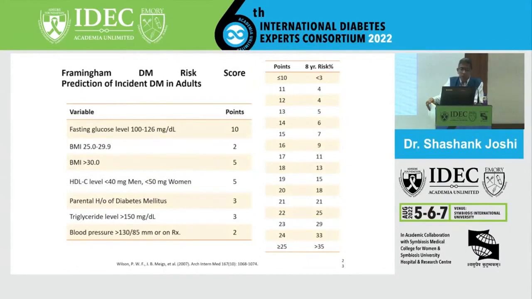If you look at models, including the Framingham model, on incident diabetes in adults, clearly we can actually give points now. Wilson et al. put out this paper almost 14 years back: fasting glucose gets 10 points, BMI 25 to 29 gets 2 points, BMI above 30 gets 5 points, HDL gets 5 points with a difference between men and women, parental history of diabetes gets 3 points, and triglycerides above 150 get 3 points. That's where triglyceride comes in now. I'm sorry I've started my triglyceride story a little late. But triglyceride is nothing but an epiphenomenon of triglyceride-rich lipoproteins, and it's all linked to our carb intake. And of course, hypertension comes right up there.